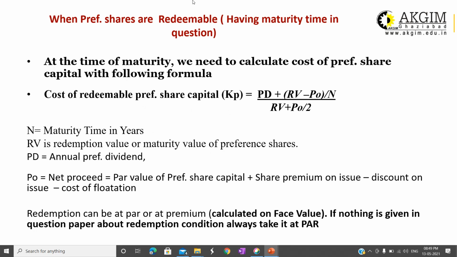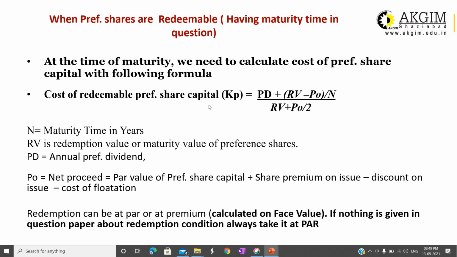Now, if a preference share is redeemable, meaning it has a maturity time in the question, that means the preference shares are given back to the preference shareholders after some time. That time will be known as maturity time. After 10 years, after 20 years, the principal amount of the shares will be given to the shareholders, and this process is known as redemption. So if maturity time is there, then the shares are known as redeemable.